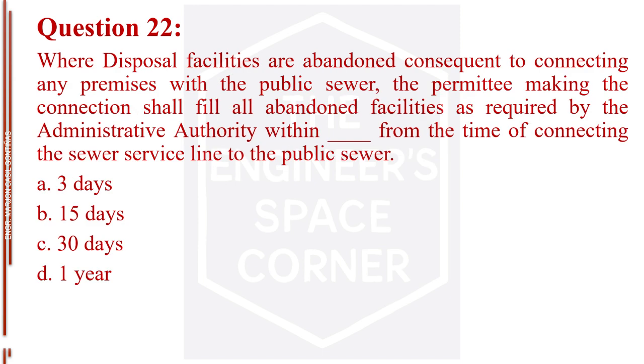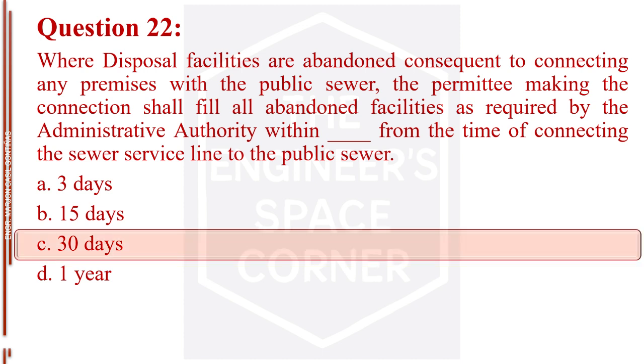Question number 22. Where disposal facilities are abandoned consequent to connecting any premises with the public sewer, the permittee making the connection shall fill all abandoned facilities as required by the administrative authority within blank from the time of connecting the sewer service line to the public sewer. Letter A, 3 days. Letter B, 15 days. Letter C, 30 days. Letter D, 1 year. The answer is letter C, 30 days.